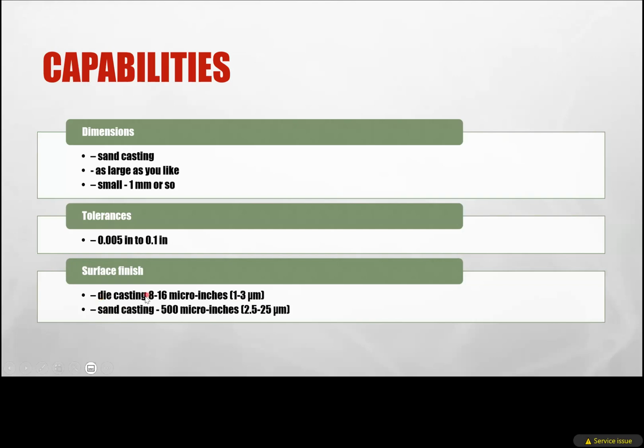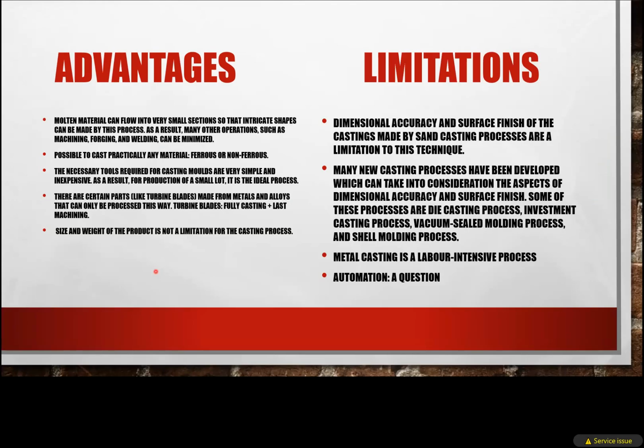What is die casting? A die casting surface finish of 1 to 3 micrometers can be achieved. In sand casting, a surface finish of 2.5 to 25 micrometers can be achieved. So these are the capabilities of casting. Good dimensional tolerances can be achieved, and a better surface finish can also be maintained. So these are the capabilities of your castings.